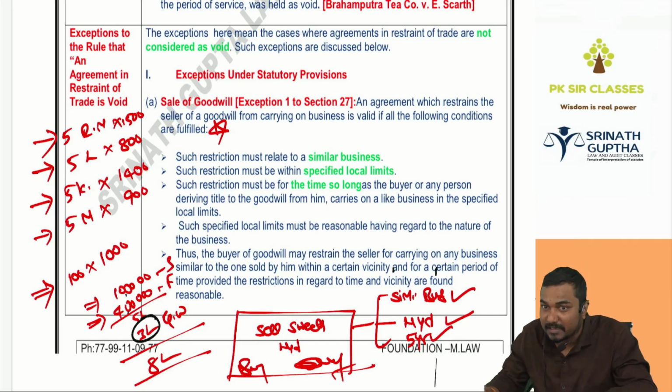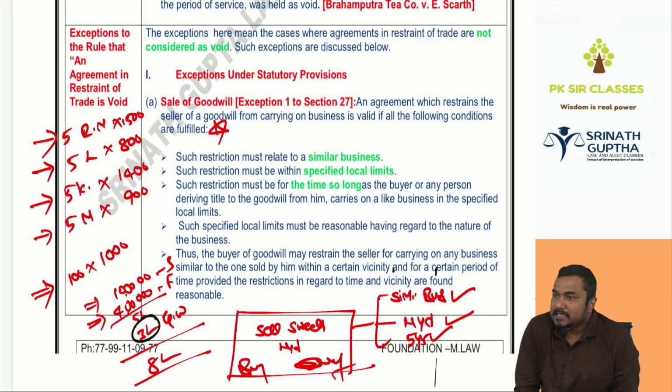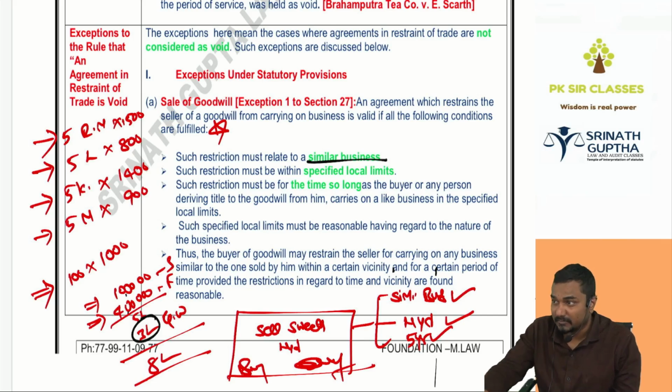Yes sir, in Hyderabad. Since I am paying 3 lakh rupees extra and purchasing his brand name, I said, Pullareddy, you should not sell sweets in Hyderabad. I am restricting him from doing the lawful business. Restriction valid or void? Perfectly valid. However, I can restrict him only for the similar business. Pullareddy is known for sweets in Hyderabad, not for biryani. So if I say don't sell sweets, restriction valid.